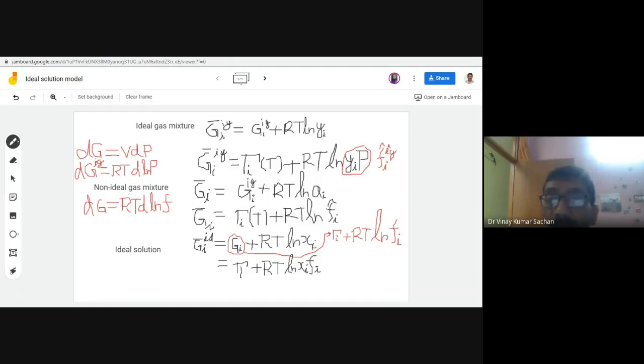Okay, so now what is this? This is nothing but the fugacity of the component, so this is again xi fi. This is the fugacity of that component inside the ideal solution.